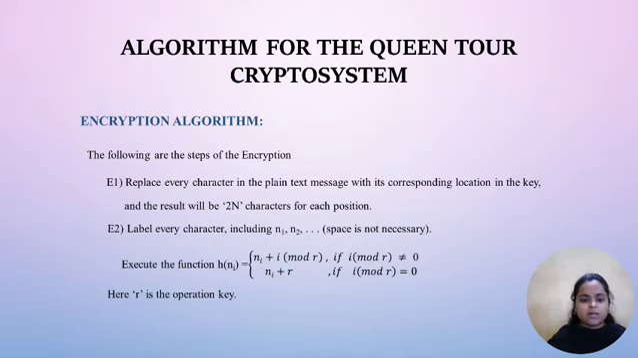So first step, replace every character in the plain text message with its corresponding location in the key, and the result will be 2n characters by each position. Step 2, label every character B1, B2 and so on. Execute the function h of ni equal to ni plus i mod r if i mod r is not equal to 0, and ni plus r if i mod r equals 0. Here r is the operation key.